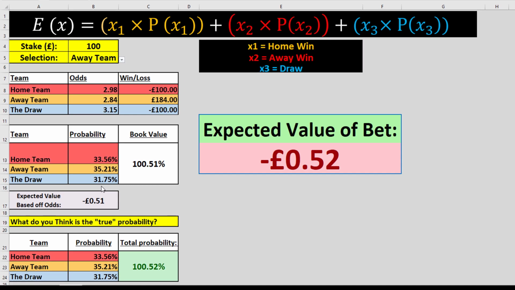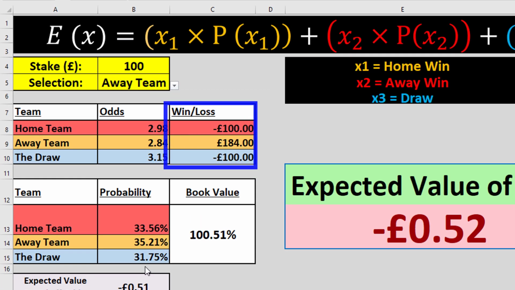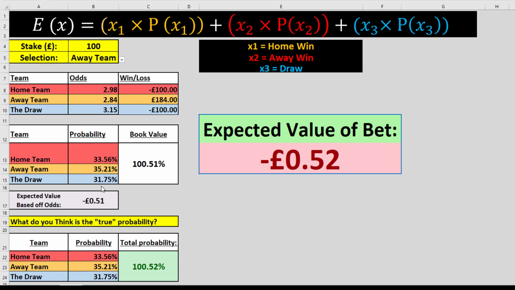Obviously you could never lose 51p from placing this bet, as your only options are negative 100 or positive 184. However, placing this bet a large number of times, those negative 100s and positive 184s would average out to negative 51p. So what we can conclude based off the odds alone is that this would be a negative value bet to place.